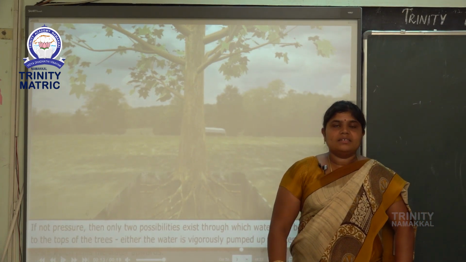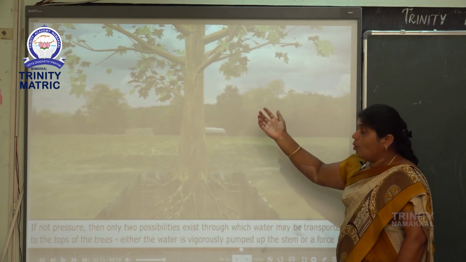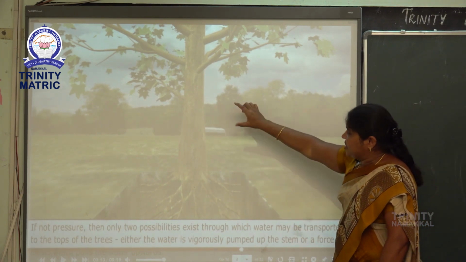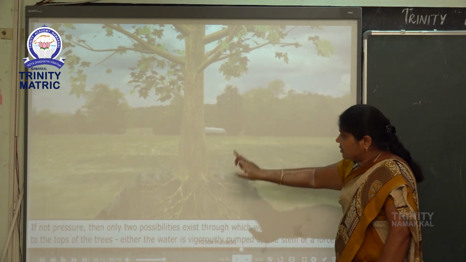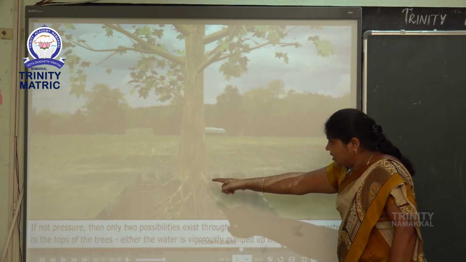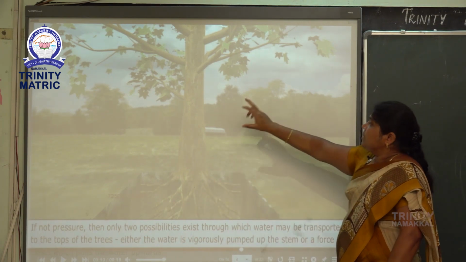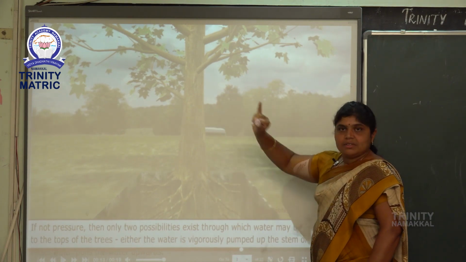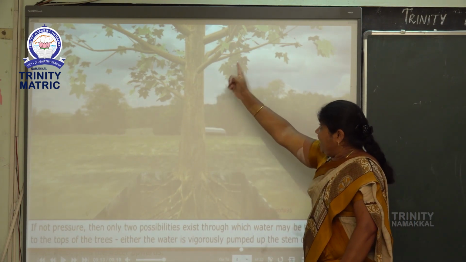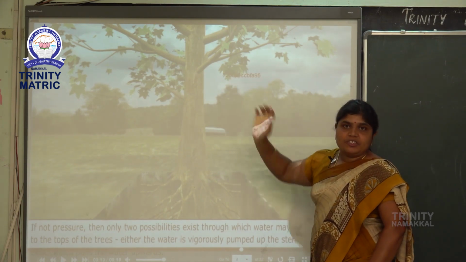Next topic is shoot system. See the board. Shoot system is above the ground. Here root is here. Root system is below the ground. Shoot system contains leaves, branches, flowers and fruits.